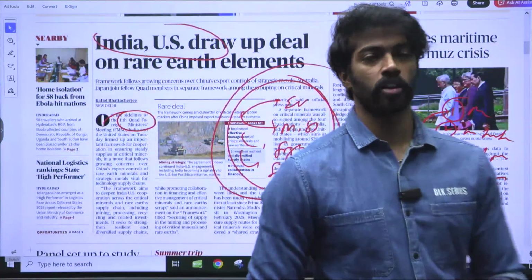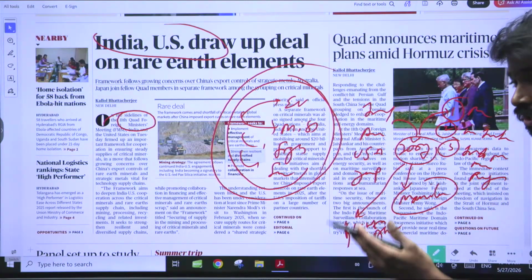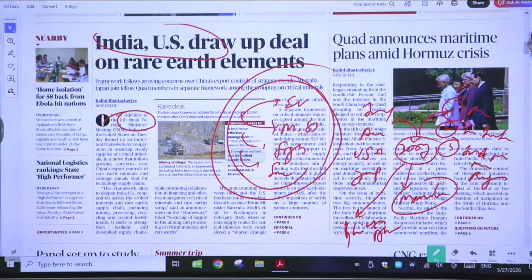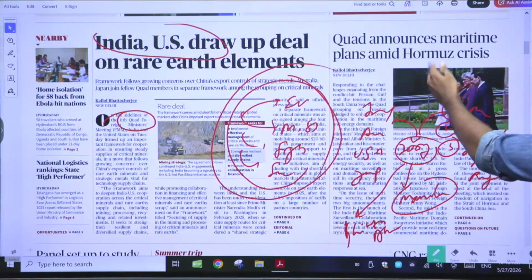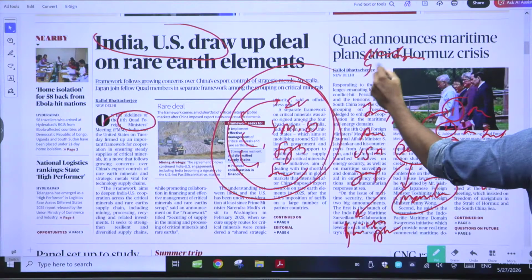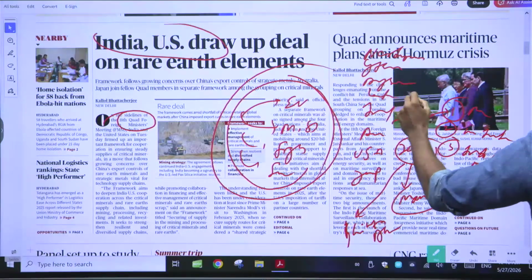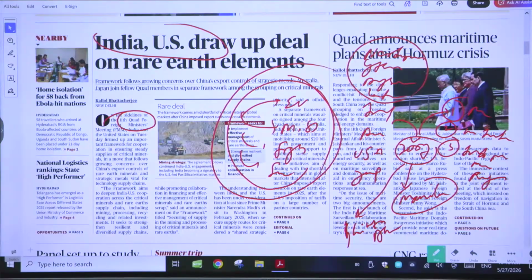Now, coming back to the rare earth elements, there are 17 of them, including neodymium, yttrium, dysprosium, and lanthanum.